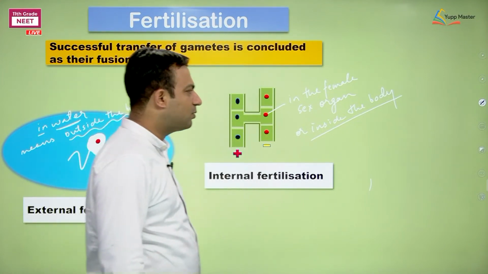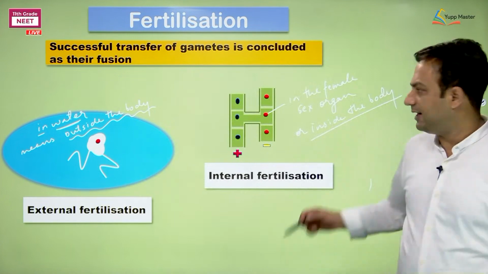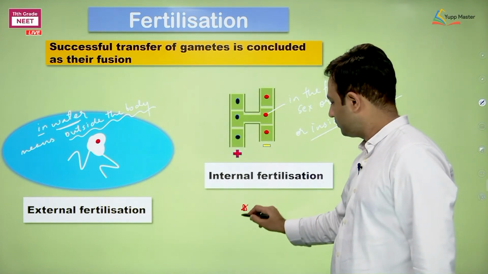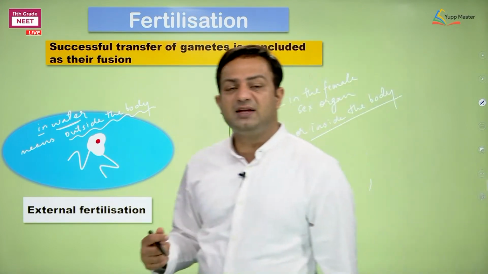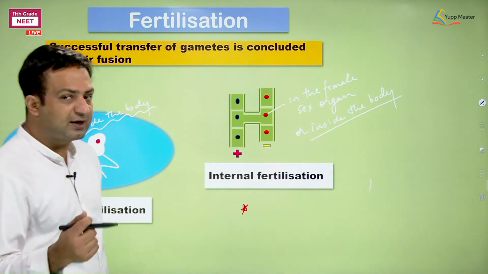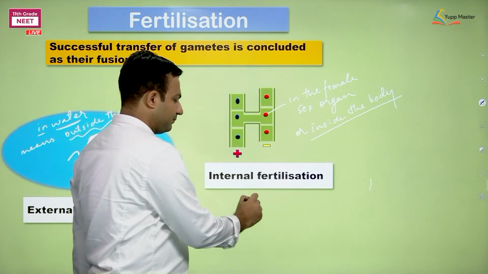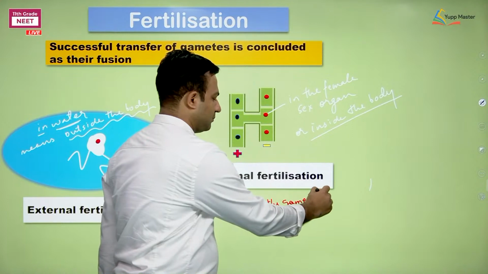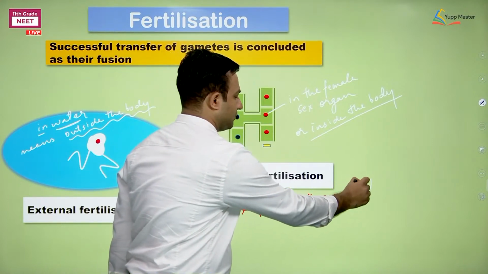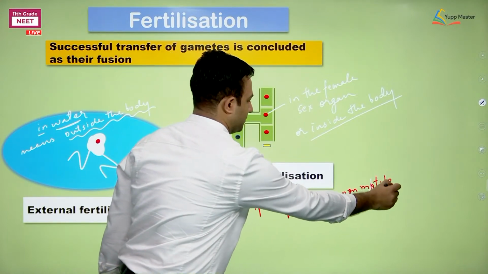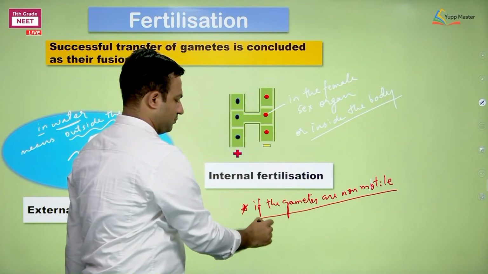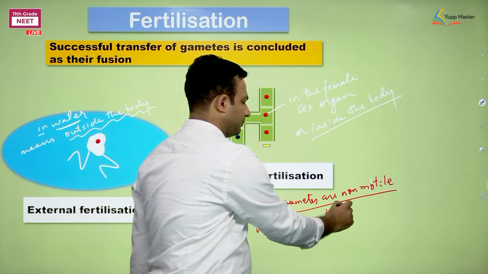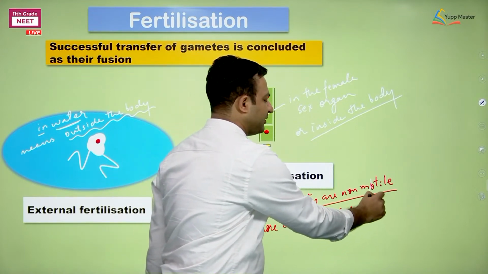I can conclude one point indirectly: if the gametes are non-motile, it is more common to see internal fertilization.